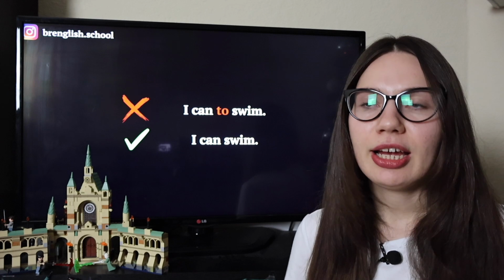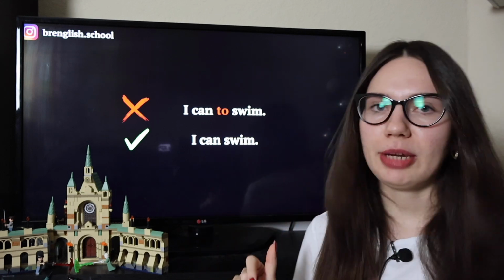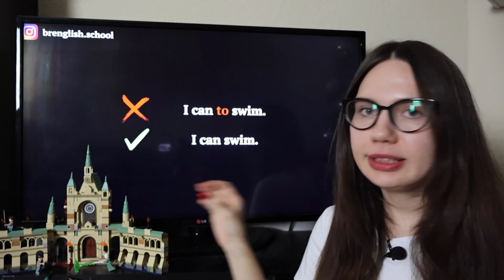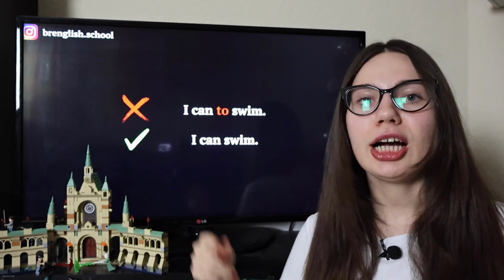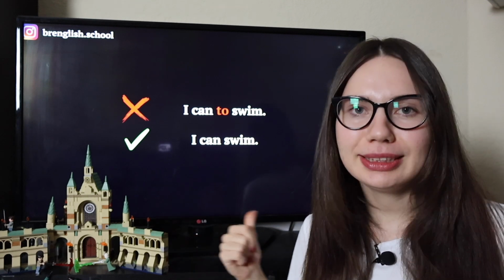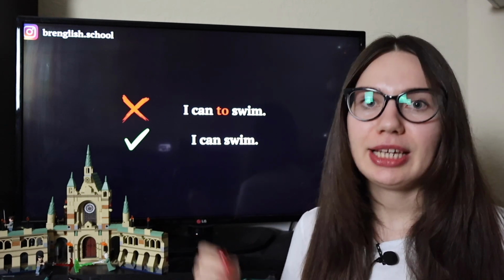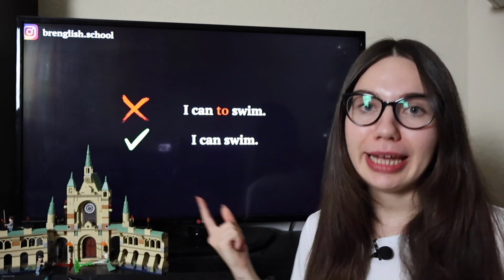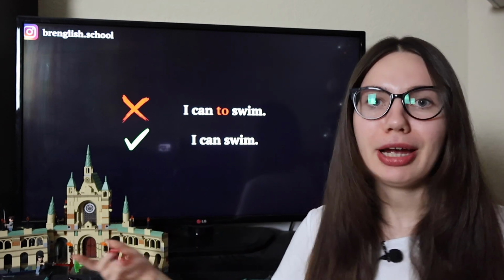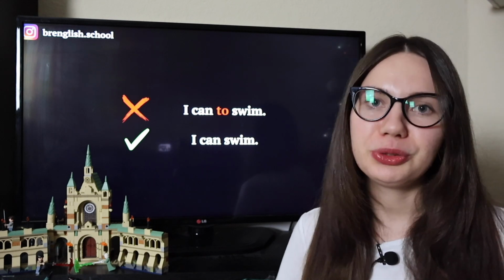You can't say "I should to swim." You never say "I must to swim." You have to say I can swim, I should swim, I must swim. So just say I can swim, I should swim, I must swim, and use other modal verbs the same way.